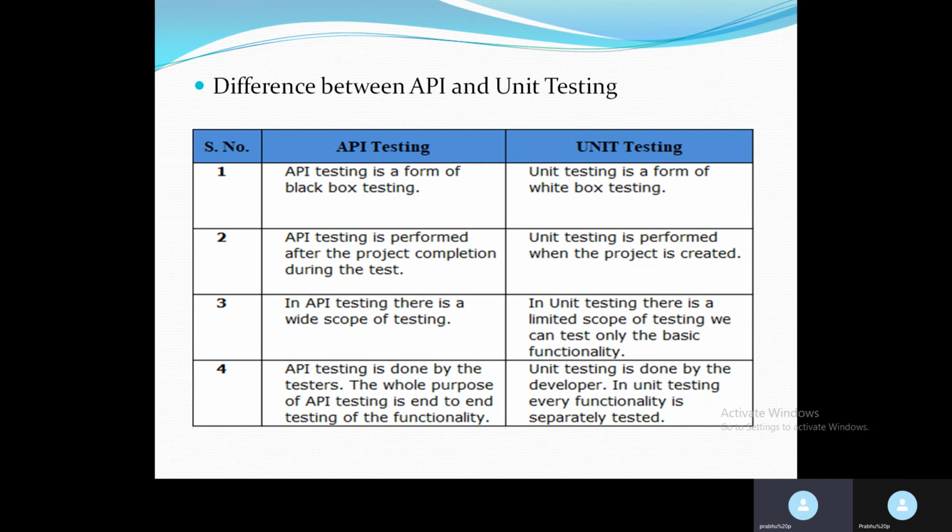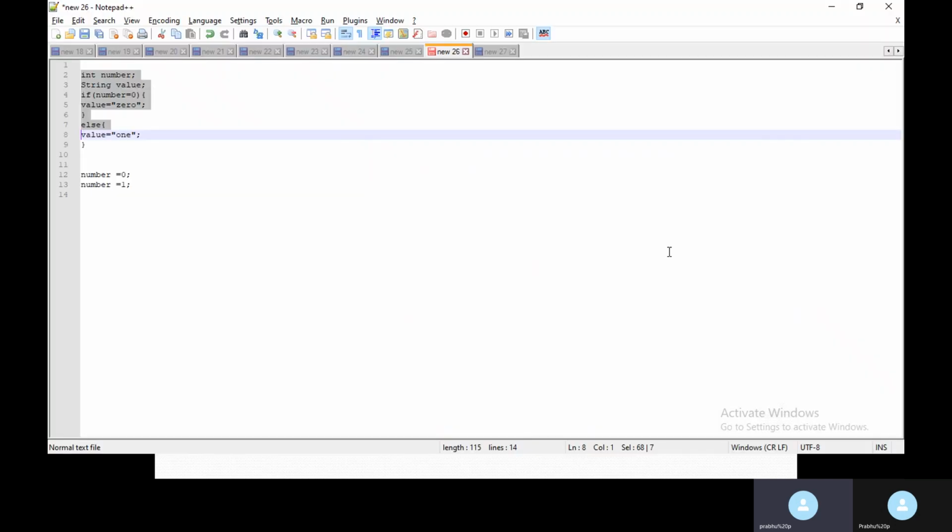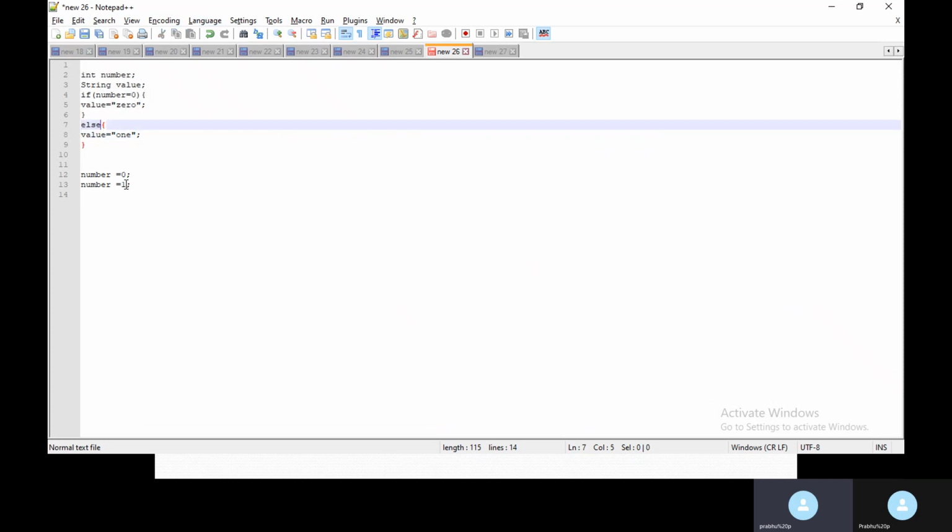We cannot test end-to-end functionality in unit testing. API testing is done by the testers, and the whole purpose of API testing is end-to-end testing of the functionality. Unit testing is done by the developers, and every functionality is tested separately. As you see here, one test case will test the if block, and another test case will test the else block. Each test is run using the TestNG or JUnit framework, which is why TestNG and JUnit are called unit testing frameworks.